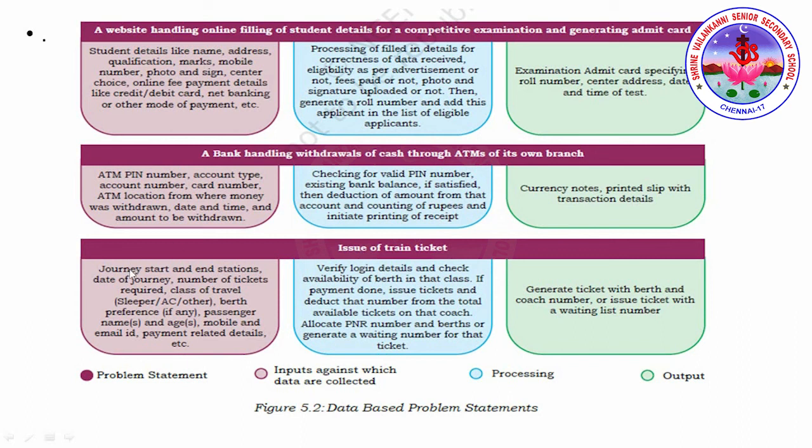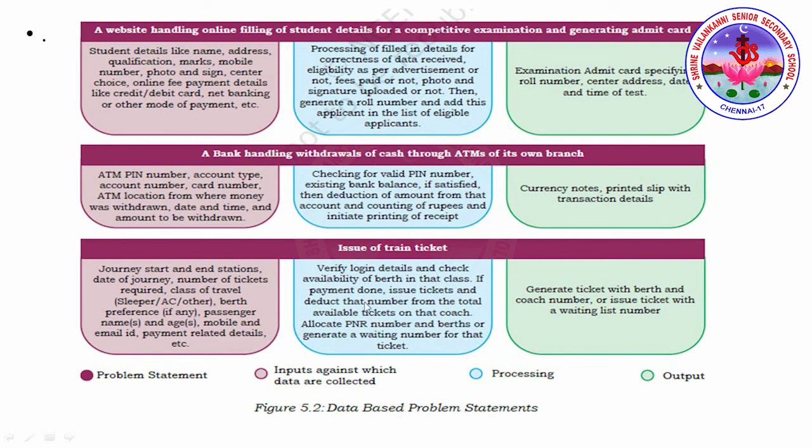Similarly, two more examples they have given, like issue of train ticket. So issue of train ticket means it will ask certain inputs from the user, like from where you are about to start, which is the destination you want to reach, what is the date of journey, how many tickets you need, or which class you need, whether sleeper or AC, or berth preference. So all these things come under input.